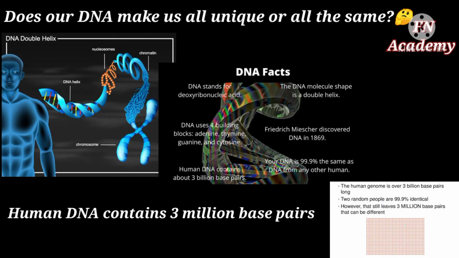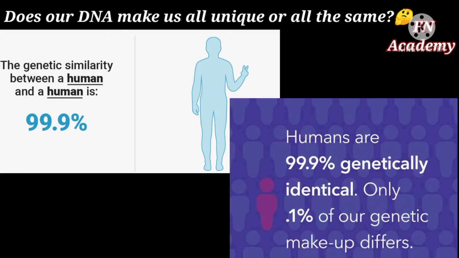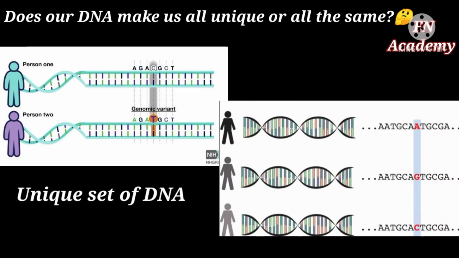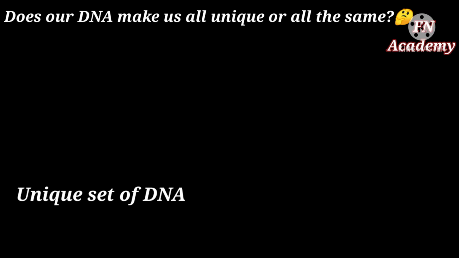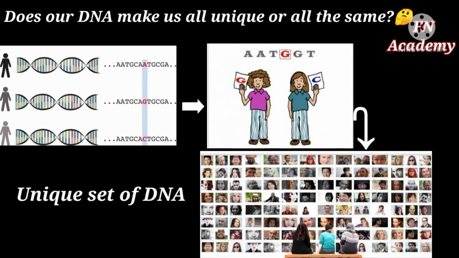Human DNA consists of about 3 million bases, and more than 99% of those bases are the same in all people. But we won't say it is 100% identical, as there is some amount of DNA which is different. And because of this difference, there won't be any individual on this planet with the same identical DNA as yours. This uniqueness makes studying the structure and functions of DNA so important. So we can say that human DNA is 99.9% identical from person to person.